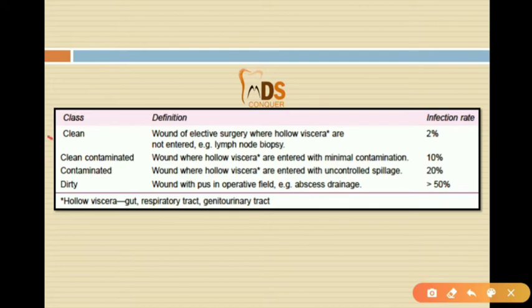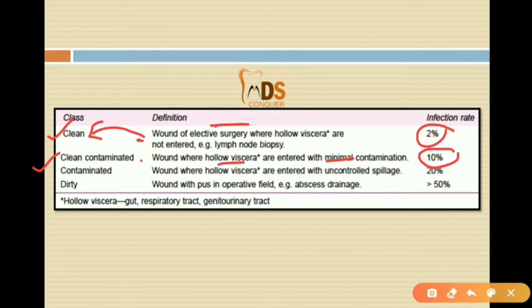So for the clean wound, the definition means it is a wound of elective surgery. That means the incisions made in surgeries come under the clean wounds, and the infection rate of this clean wound will be only 2%. Whereas clean contaminated wound means a wound where hollow viscera are entered with minimal contamination. So if the wound involves the hollow viscera with only minimal contamination, it is called a clean contaminated wound, and the infection rate of this will be 10%.